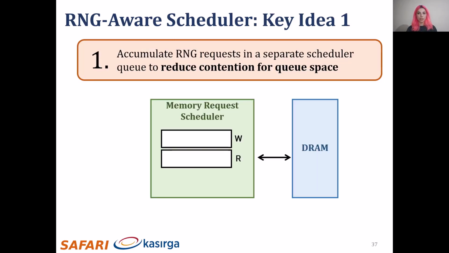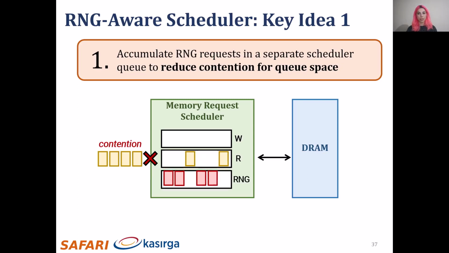Without an RNG-Aware design, the requests are enqueued either to the write request queue or to the read request queue. Although RNG requests have different timing parameters, they perform read operations, and because of that, they are enqueued to the read request queue. This can cause regular memory requests to be blocked by the RNG requests as they share the queue space. Our design creates a separate scheduler queue for RNG requests, with the observation that they are essentially different types of requests. By creating a separate scheduler queue, the RNG-Aware scheduler reduces the contention in the read request queue. This way, more regular memory requests can be enqueued to the read request queue.